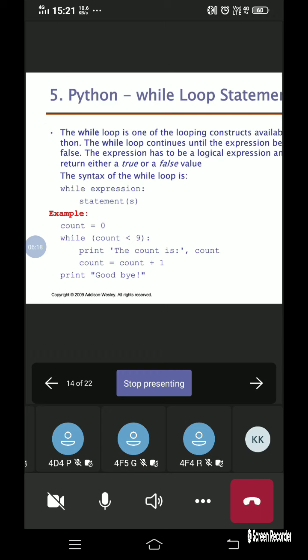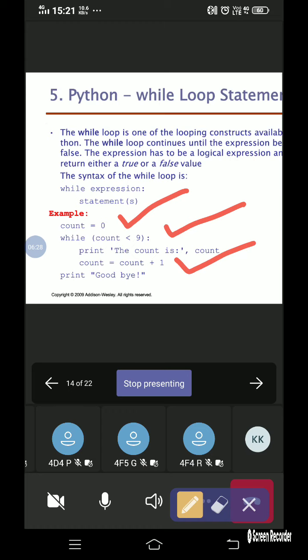Here we have considered one example. As I already told you, count value equal to 0, then I check the condition whether the count value is less than 9, then I will be incrementing the value of the count with the help of count equal to count plus 1. So this is how we will be writing an example for the while loop here.